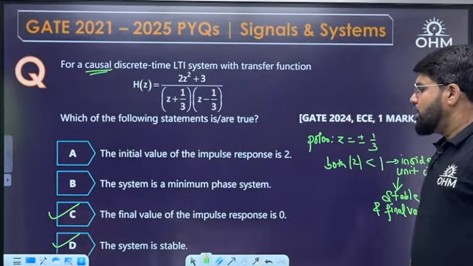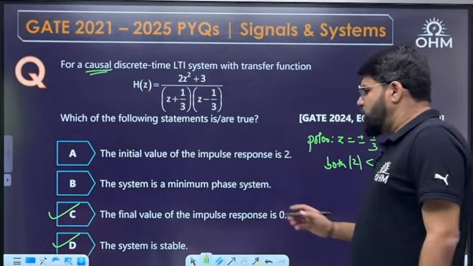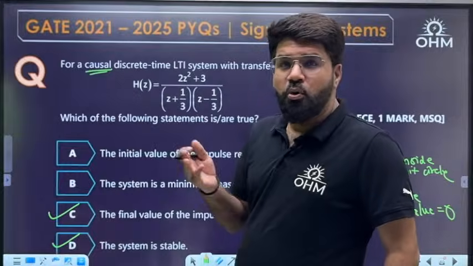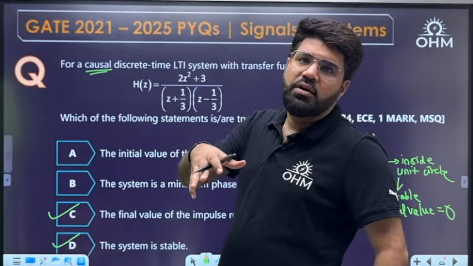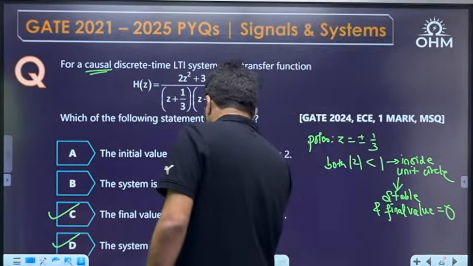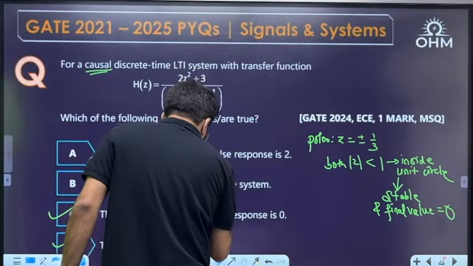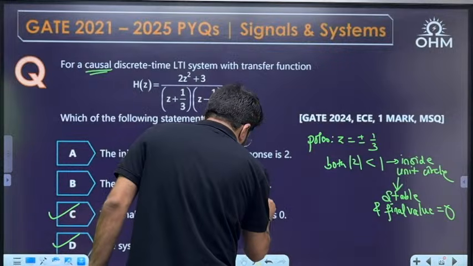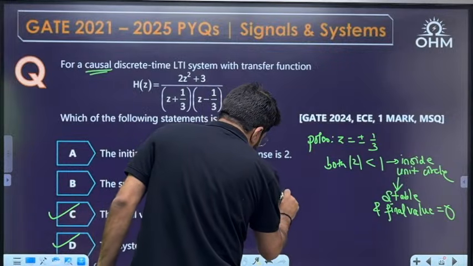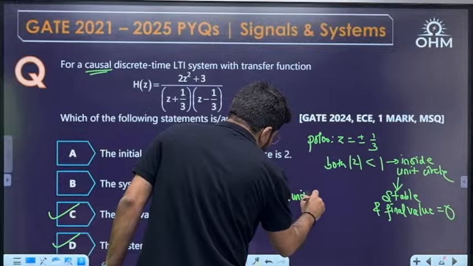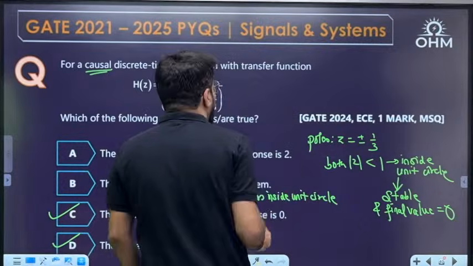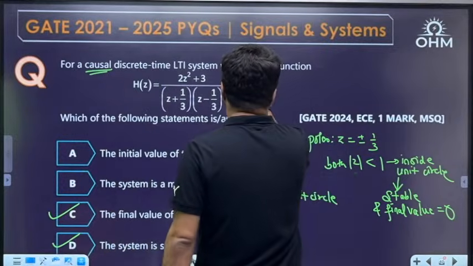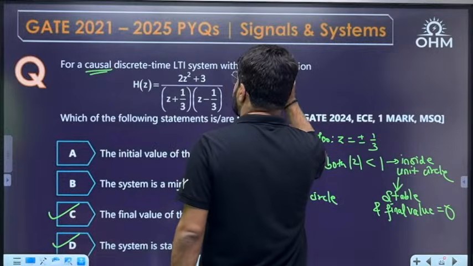Now is it minimum phase? What is the condition required for minimum phase? Minimum phase means all poles as well as zeros inside the unit circle. Now what are the zeros? Zeros I will write separately.